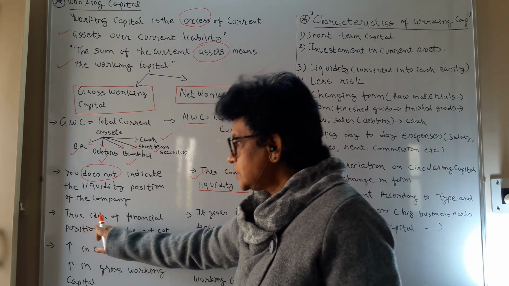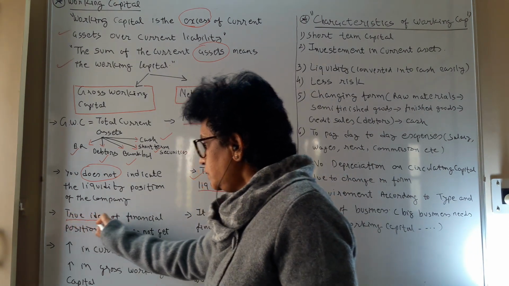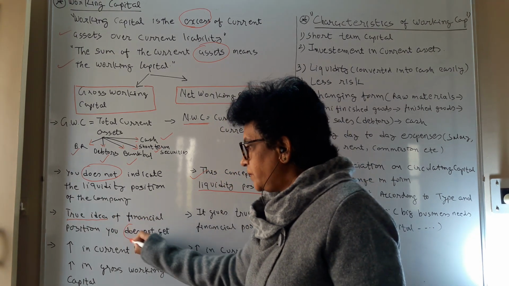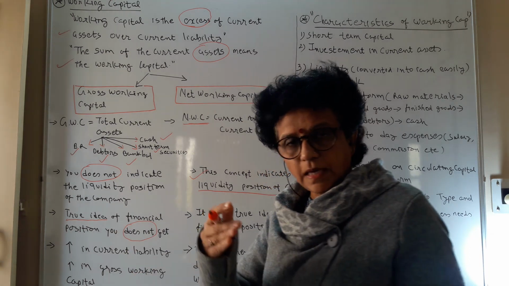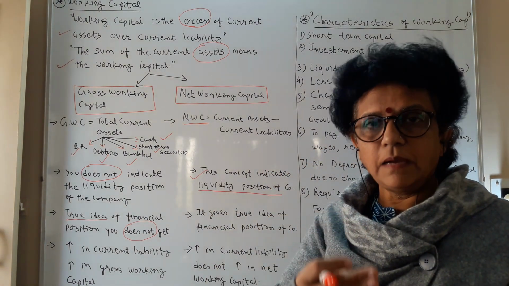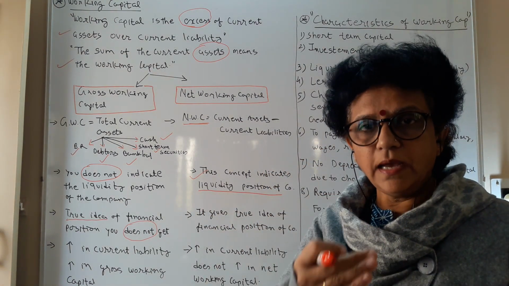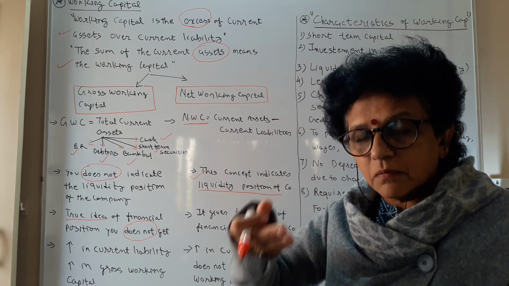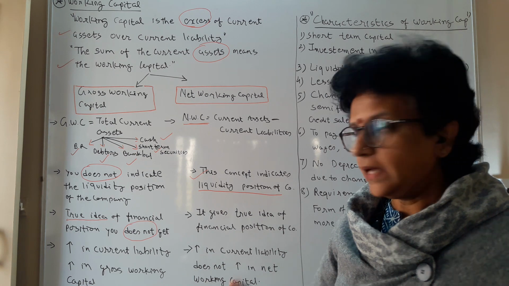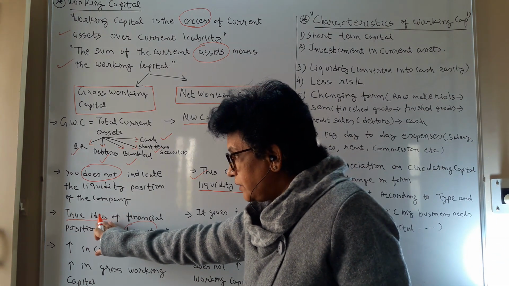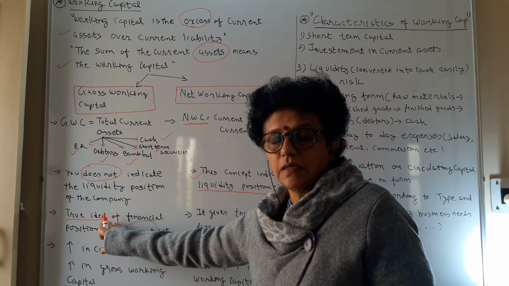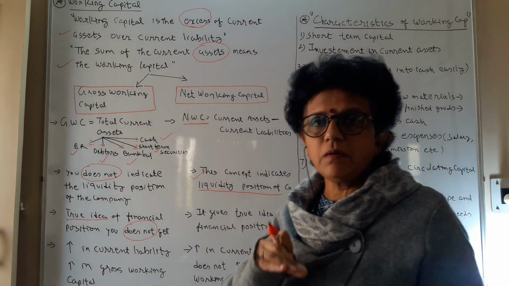In the case of gross working capital, you do not get a true idea of the financial position. As I said, you have current assets, but if you have an equal amount of current liabilities, or a little more, then you are not able to get a clear picture of your holding position.